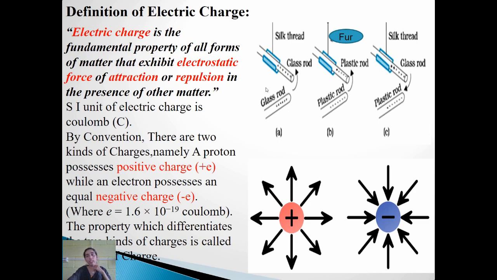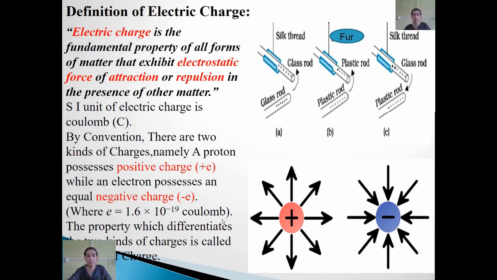So conventionally, the positive charge is possessed by a proton, which is denoted by plus, and the negative charge is possessed by the electron, which is denoted by minus. And the value of this charge is 1.6 times 10 to the power of minus 19.